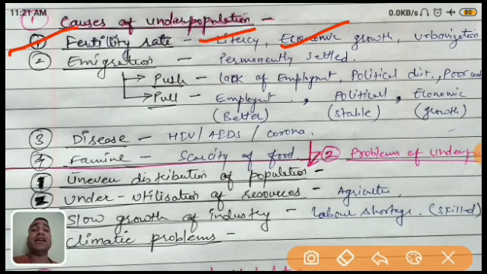The growth is very high in the rate of sustainability of life. It means each and everything is very expensive. Okay, so that is another reason. And urbanization, because the cost of living is very high in urban areas. So that's why the fertility rate is a cause of underpopulation, because the women are literate. They know that if they have more than two or three children, then it is not good for our family. They cannot provide better facilities as well as education to their children.